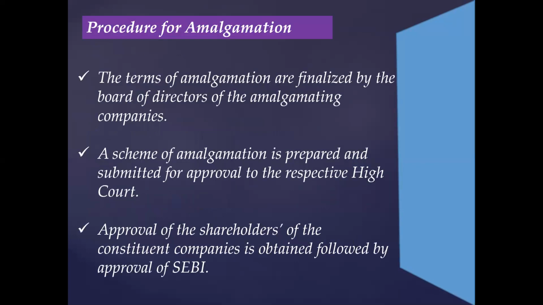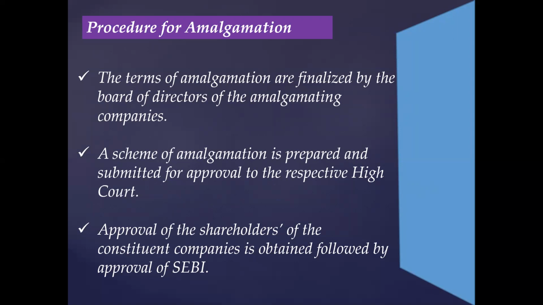So the next thing that we are going to talk about is procedure for amalgamation. Earlier we talked about legal process of amalgamation, and now we are going to talk about procedure for amalgamation. So the first one is the terms of amalgamation are finalized by the board of directors of the amalgamating companies. Second, a scheme of amalgamation is prepared and submitted for approval to the respective high court. Third, approval of the shareholders of the constituent companies is obtained, followed by approval of SEBI.